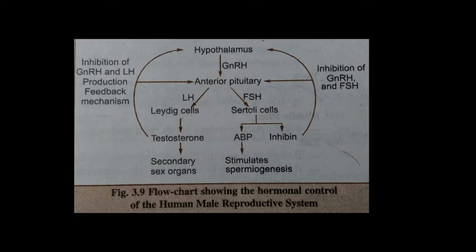When boys reach the age of puberty, around 14 years, their hypothalamus secretes a hormone called gonadotropin releasing hormone.